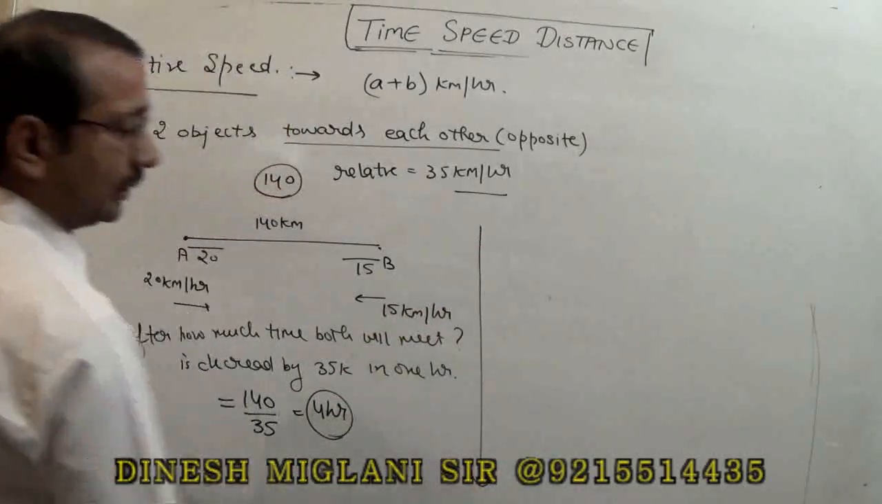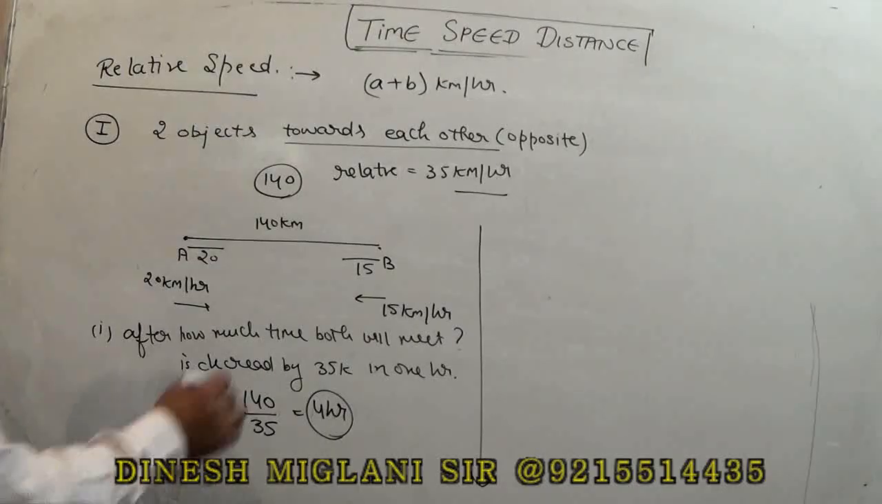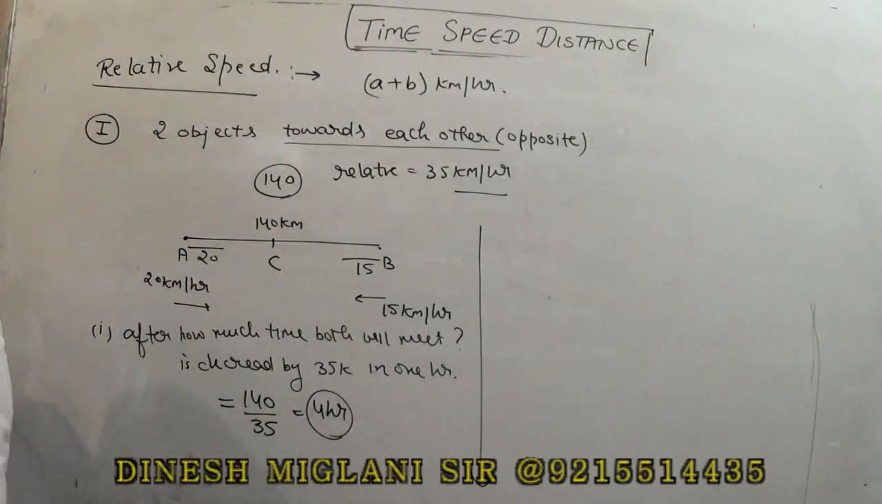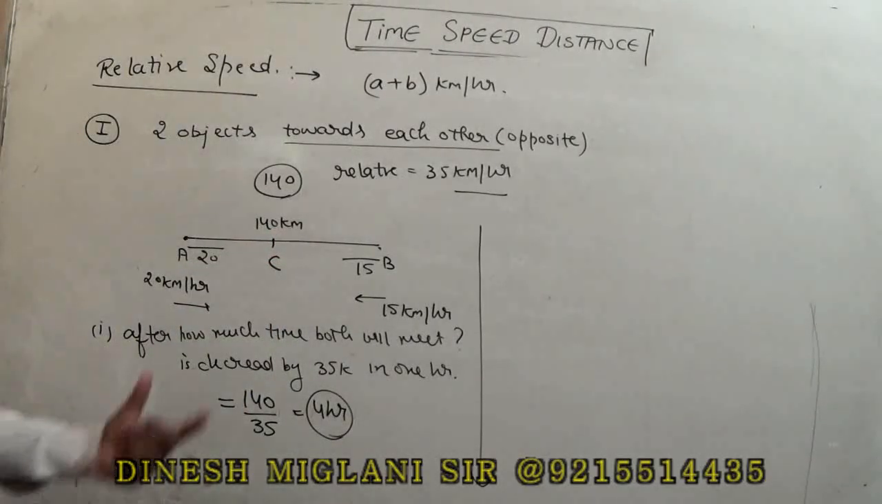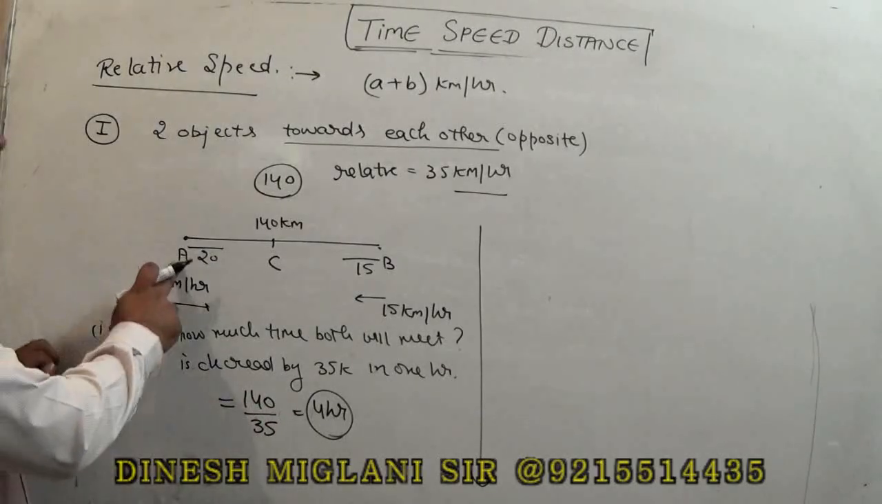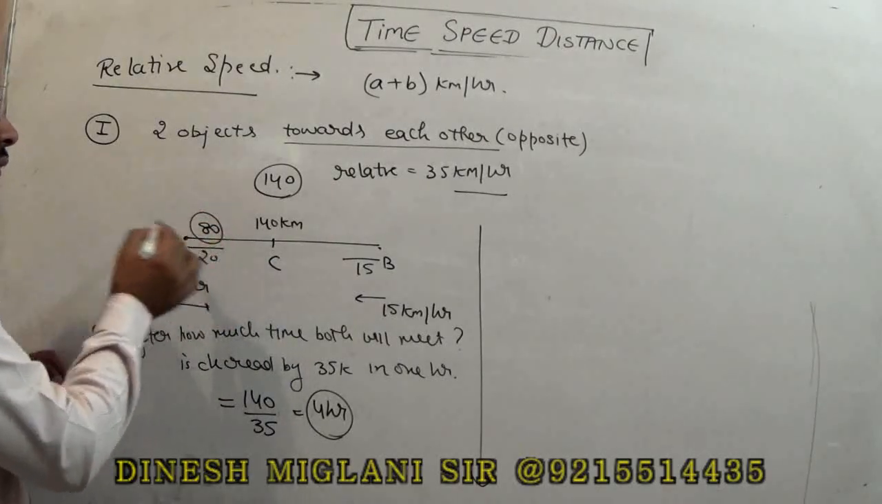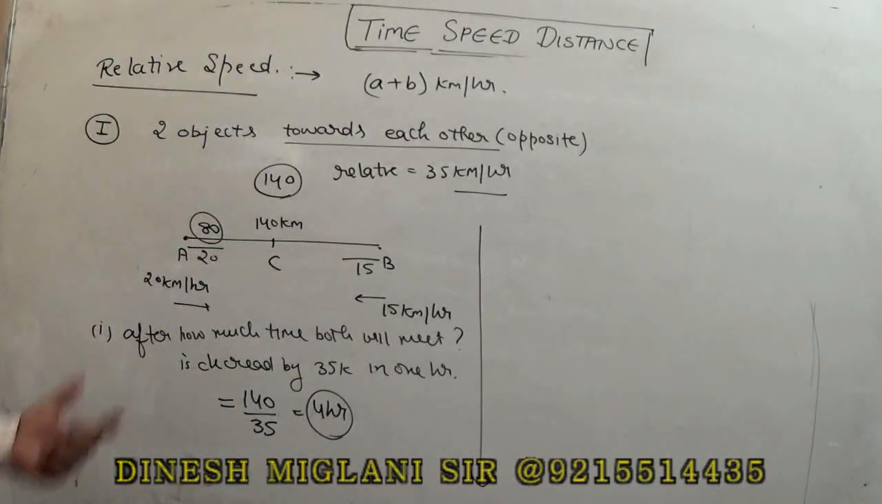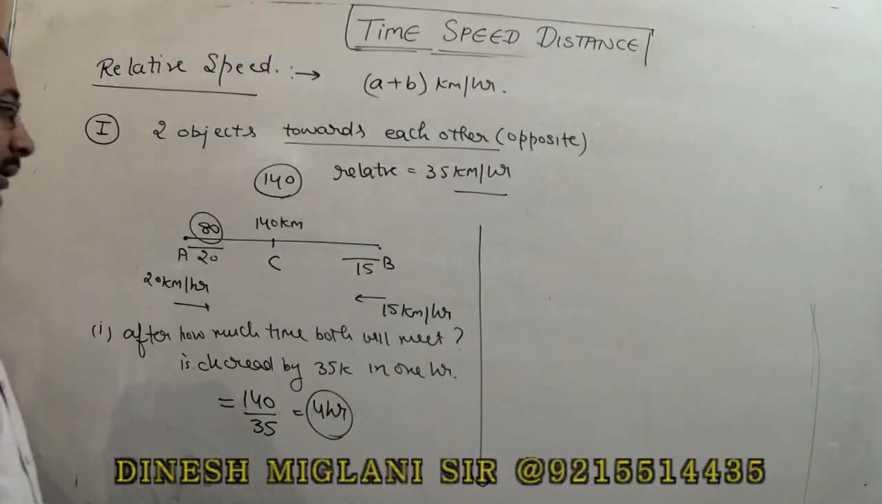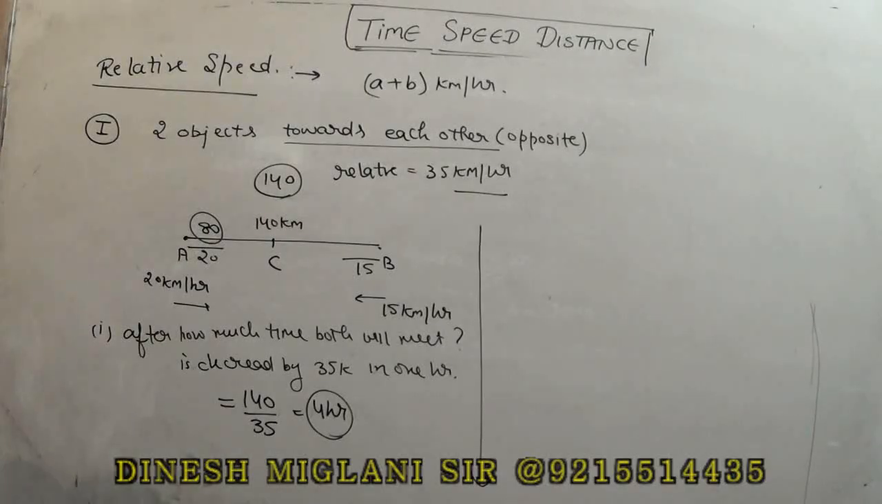The second question is, they met at a point C. You have to find the distance of AC, right? We know that they meet after 4 hours and A started from this point with a speed of 20. It means AC is equal to 20 into 4, which is 80. You can say the distance from A to C is 80 km. That's your answer. Or if you have to find the distance from B to C, your answer is equal to 60 km.